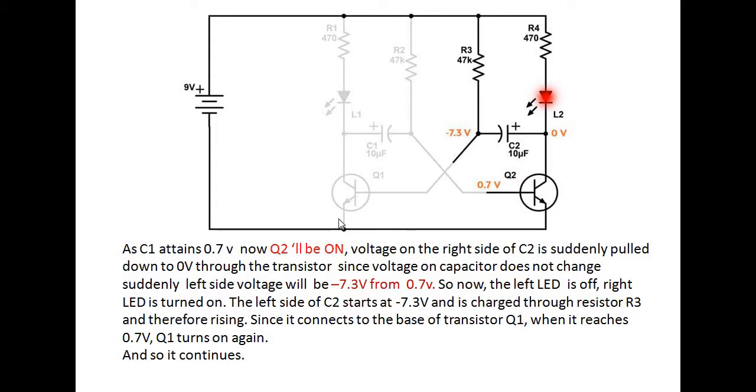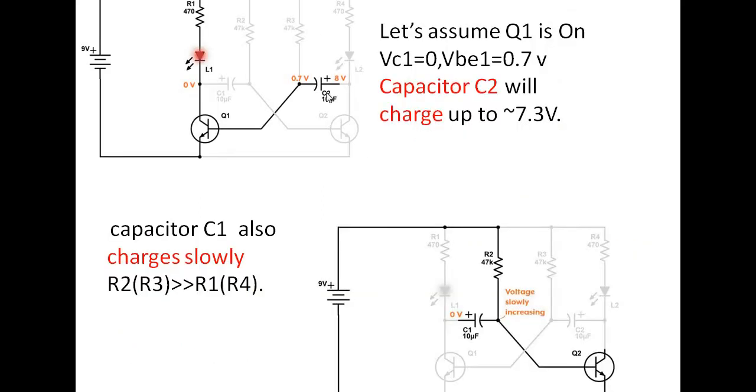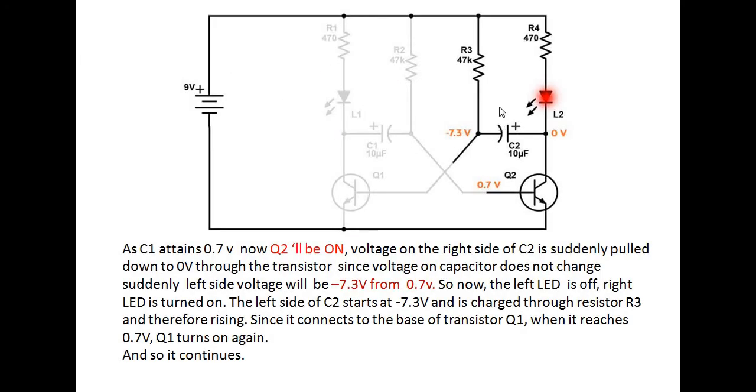If Q1 is off, L1 is off. As Q2 is on, L2 is on. So this process repeats. If you assume Q1 is on, this 7.3 becomes minus 7.3 and the same Q1 becomes off, right.